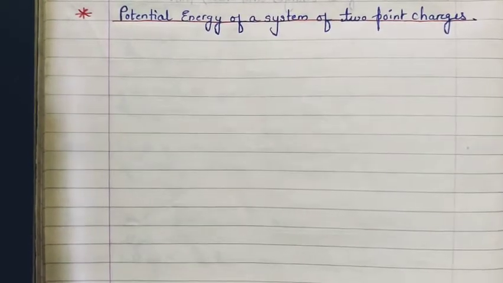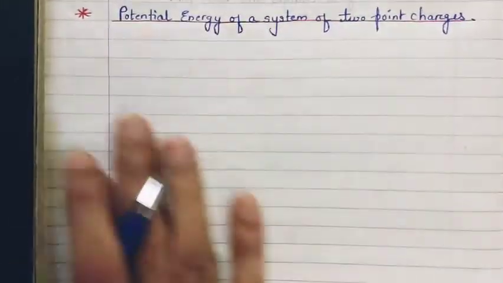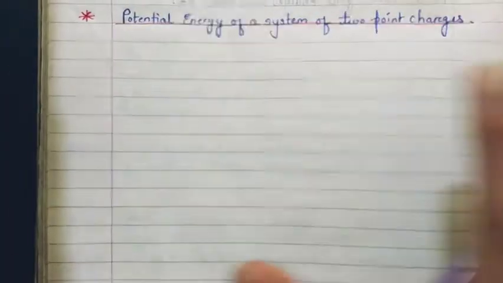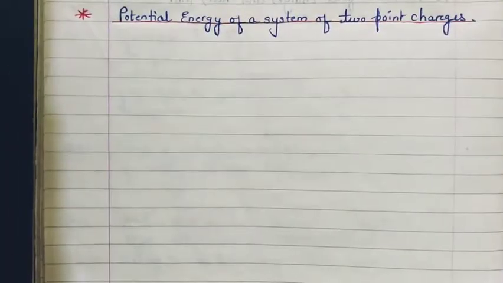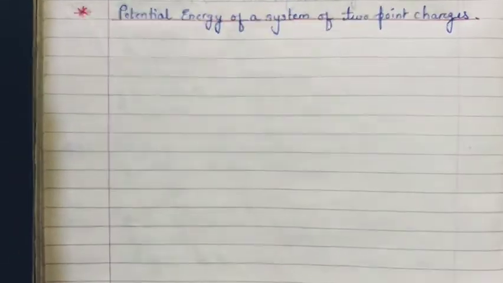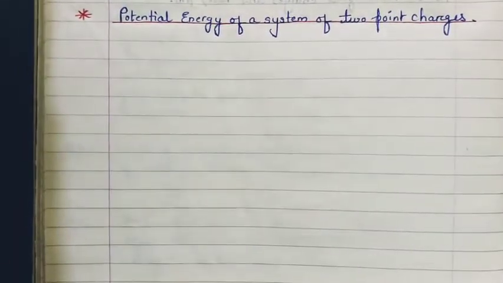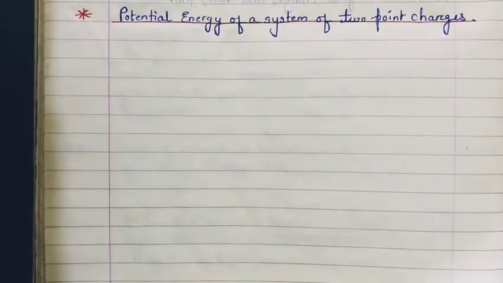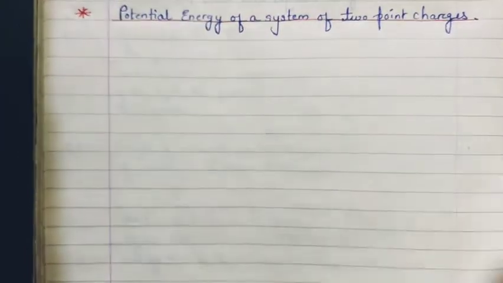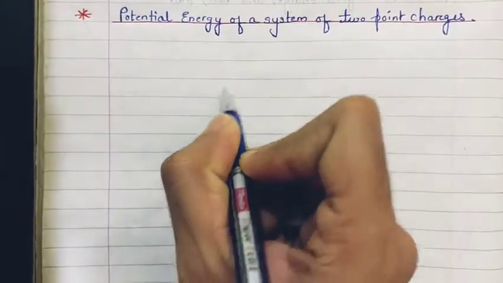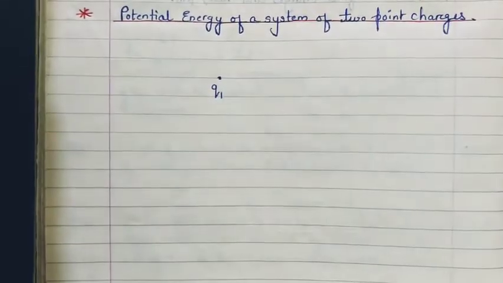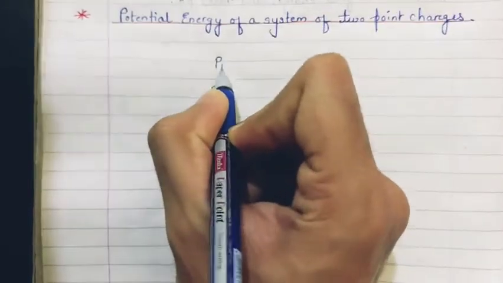Okay, so now let us consider this is a free space. There is nothing present over here, there is no charge present here. So since there is no charge, obviously there is no potential present here, no electric field present over here. Now what I do is, suppose a point charge q1 is at rest over here. I get a point charge q1 in this free space, and I place it over here. Let's say this is q1. Let's call this point as p1.